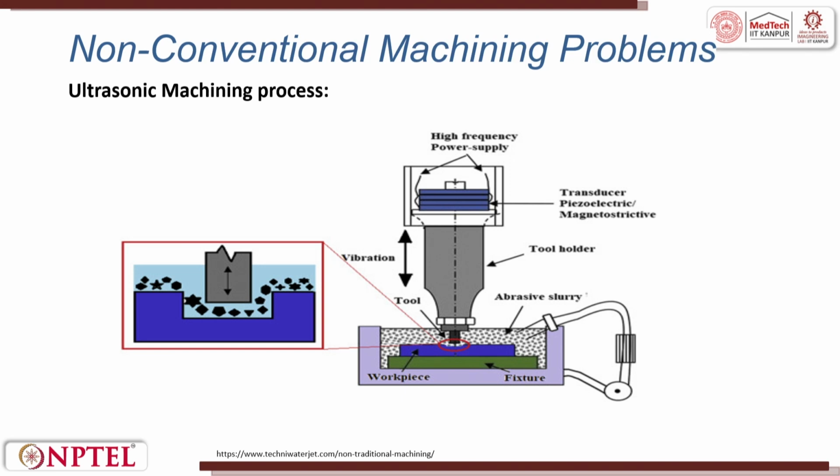So, just to recall, ultrasonic machining process, which is a mechanical energy based process, in which abrasive particles flow through this vibrating tool here. This tool is given here, and this turns into a slurry when we add some water or some liquid here, and based upon the size of the abrasive particle, based upon the parameters which we will discuss now, that is the volume of material removal per impact, the number of particles and the frequency, the material removal rate is obtained. And how do we calculate the material removal rate? Let us try to see this.